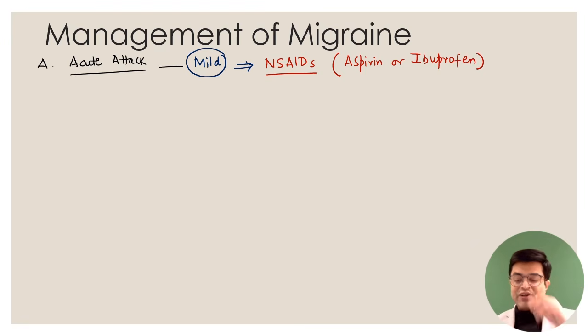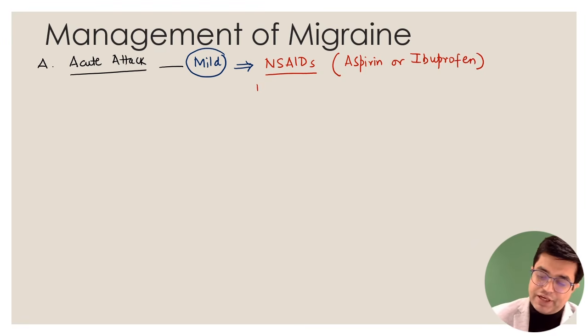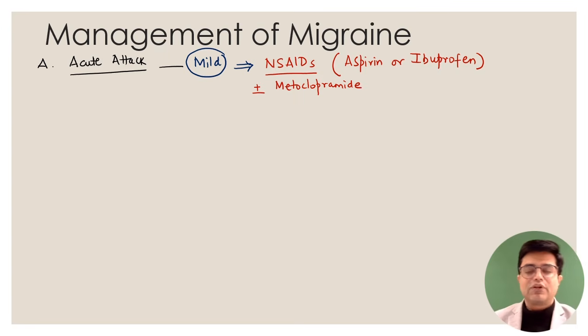So non-steroidal anti-inflammatory drugs may or may not be combined with a class of drugs such as metoclopramide. Metoclopramide or domperidone are sometimes added to these combinations because they take care of the nausea and vomiting part also, and they also have some role in the control of the symptoms of migraine. But the first line agent, if someone asks you in the options, will be non-steroidal anti-inflammatory agents.